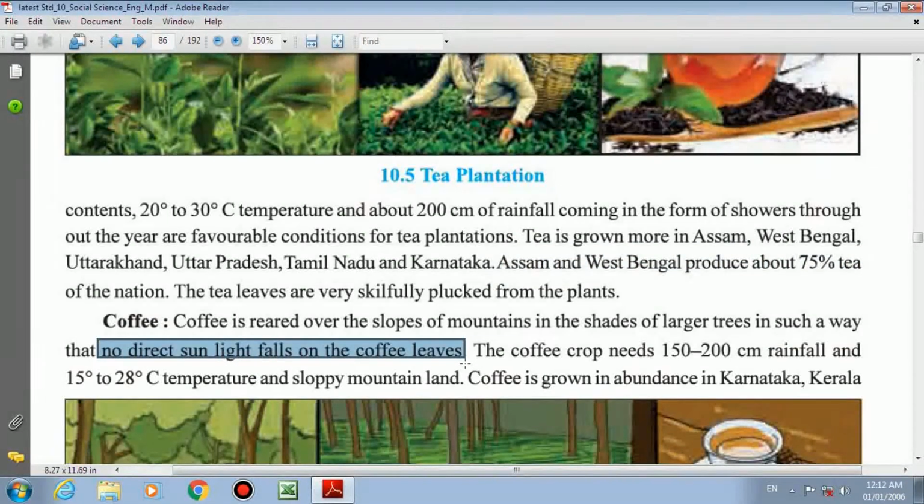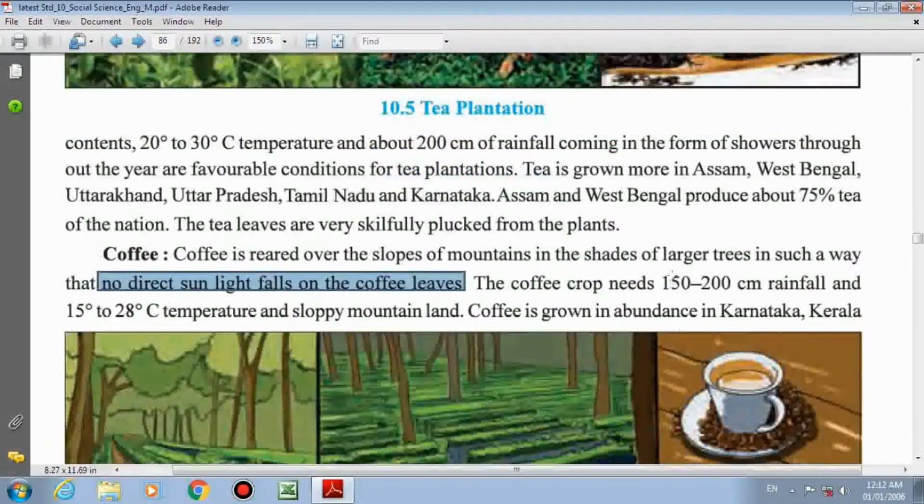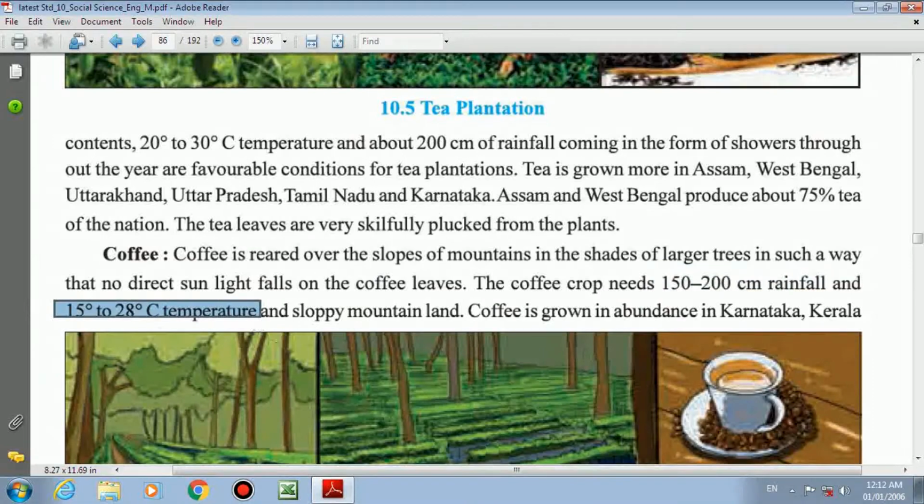and these larger trees are such that no direct sunlight falls on the coffee leaves. So if you have a big tree, okay, that big tree sees to it that sunlight does not fall on the coffee leaves. That's why the coffee crop is grown under the shadow of large trees. Now the coffee crop needs 150 to 200 centimeter of rainfall, 15 degree to 28 degree Celsius temperature, sloping and mountain land. These are the characteristics.